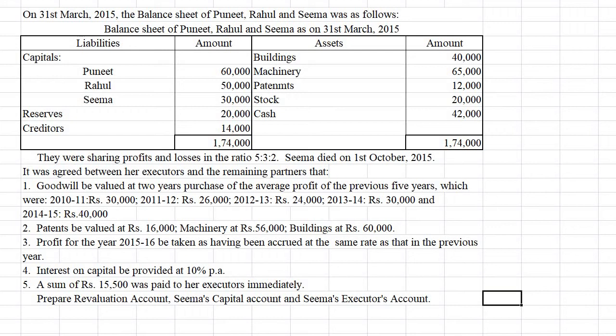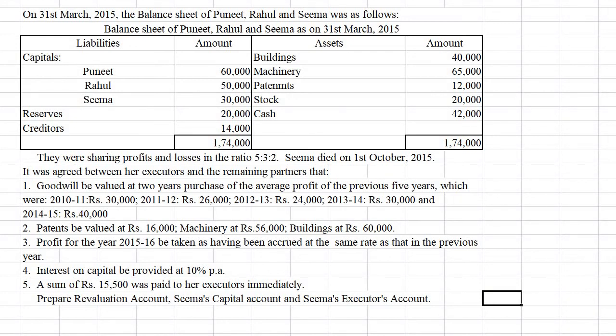Now we have to calculate the profit up to the date of death based on the period, from the last balance sheet to the date of death. Then interest on capital should be provided at 10% per annum. Then a sum of rupees 15,500 was paid immediately to the executor. That is what is given, and we have to prepare Seema's capital account and Seema's executor's account.